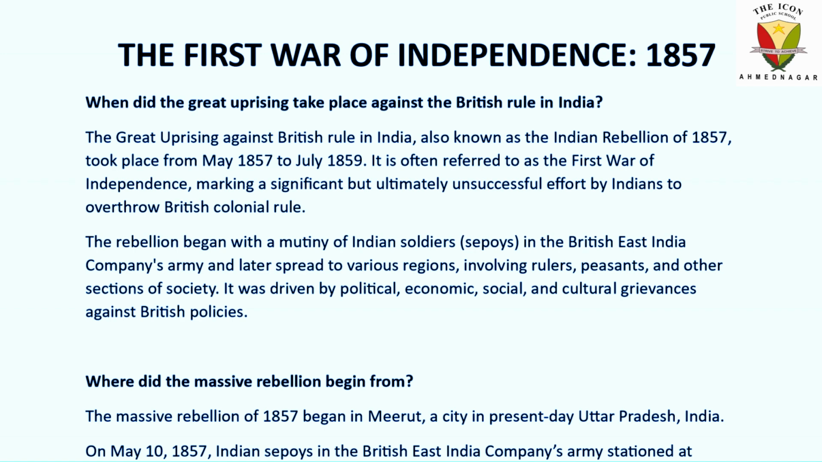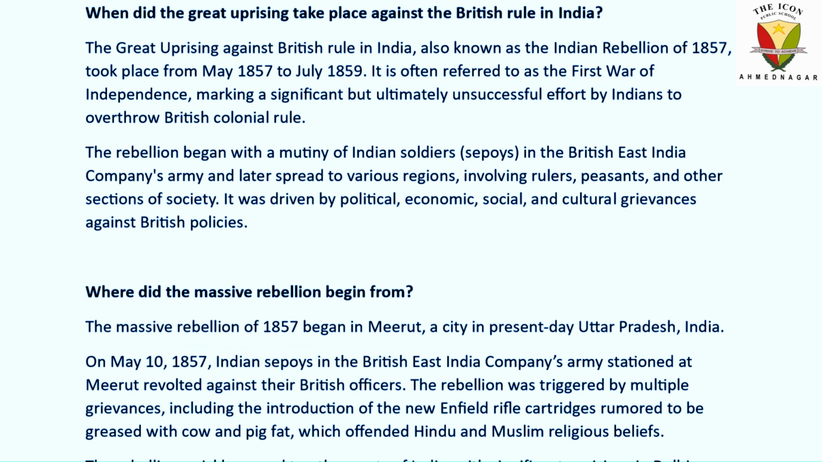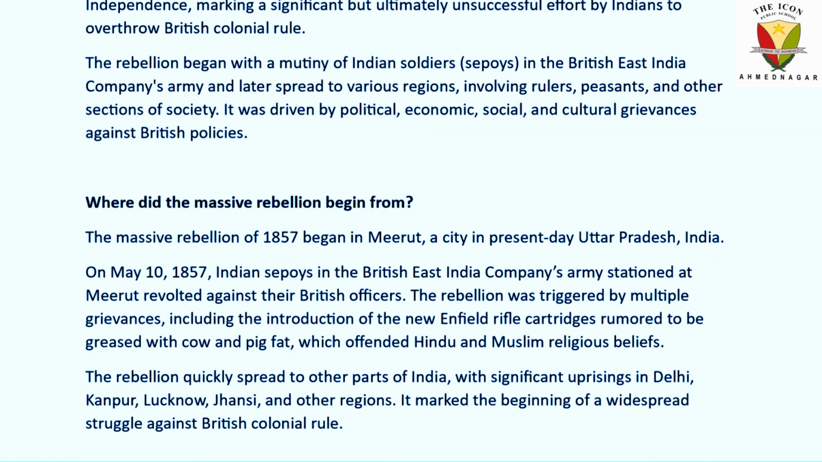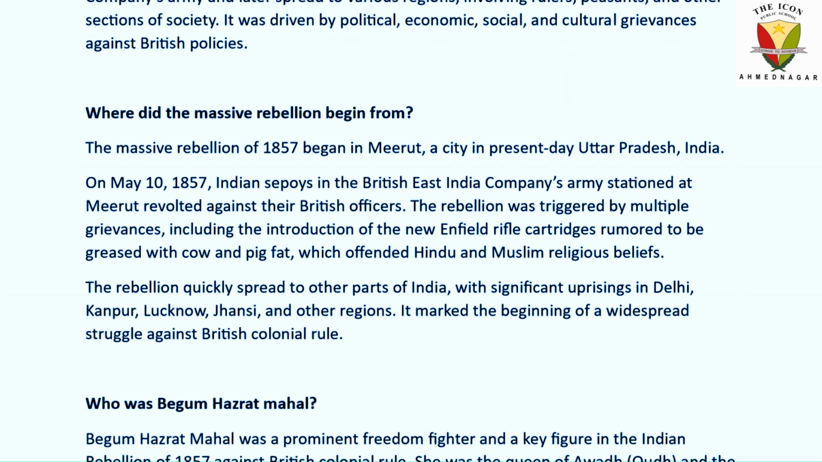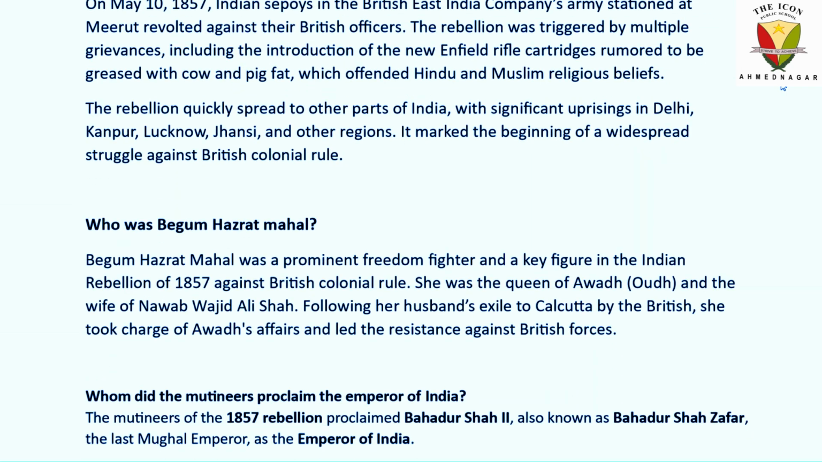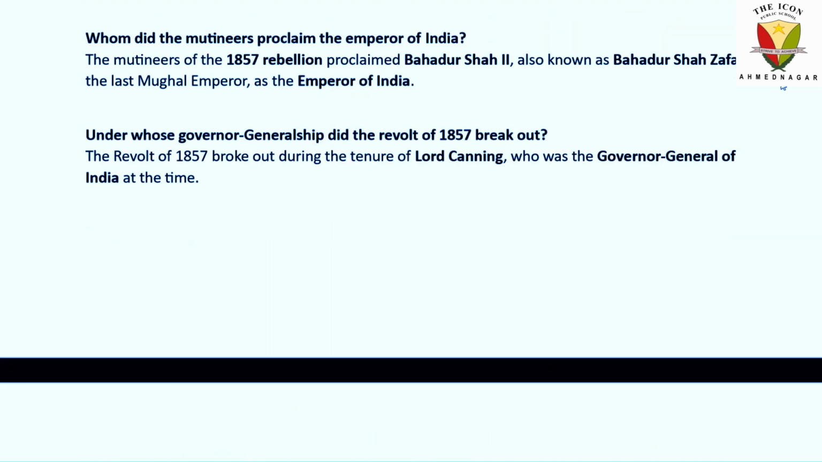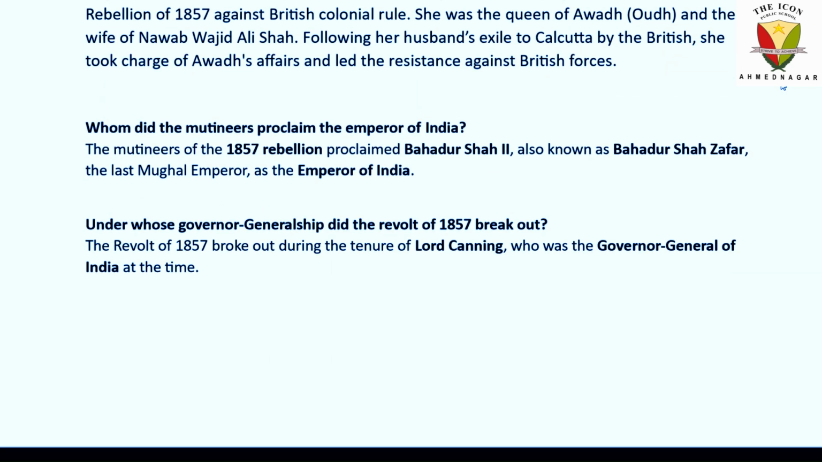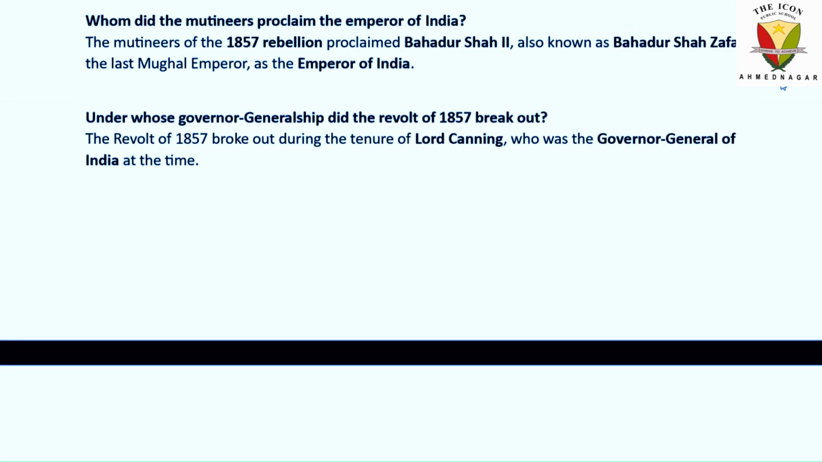When did the Great Uprising take place against the British rule in India? This is a 1 or 2 marks question, so you can write it down. Where did the massive rebellion begin? It's Meerut, present day Uttar Pradesh. Whom did the mutineers proclaim the emperor of India? Bahadur Shah II, that is Bahadur Shah Zafar. Who was the Governor General at the time of the Revolt of 1857? He was Lord Canning, Governor General of India at that time.